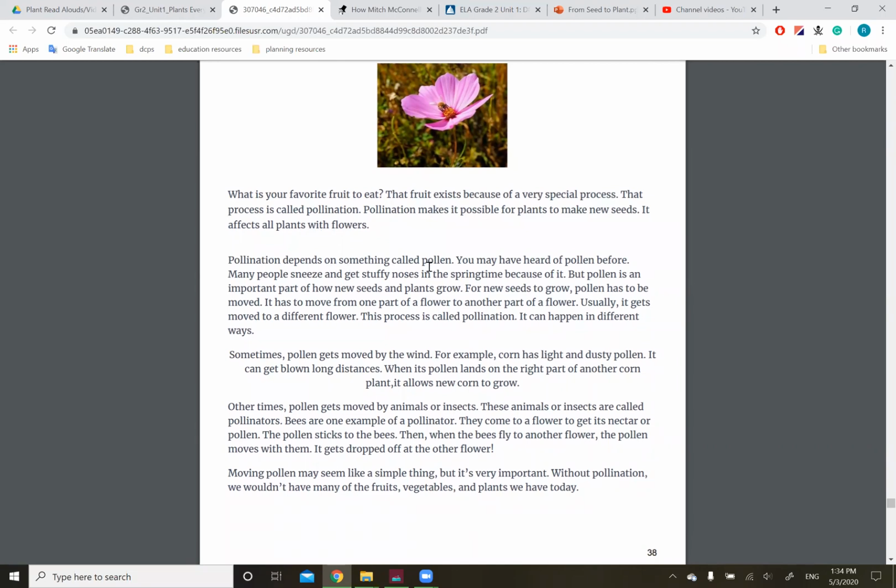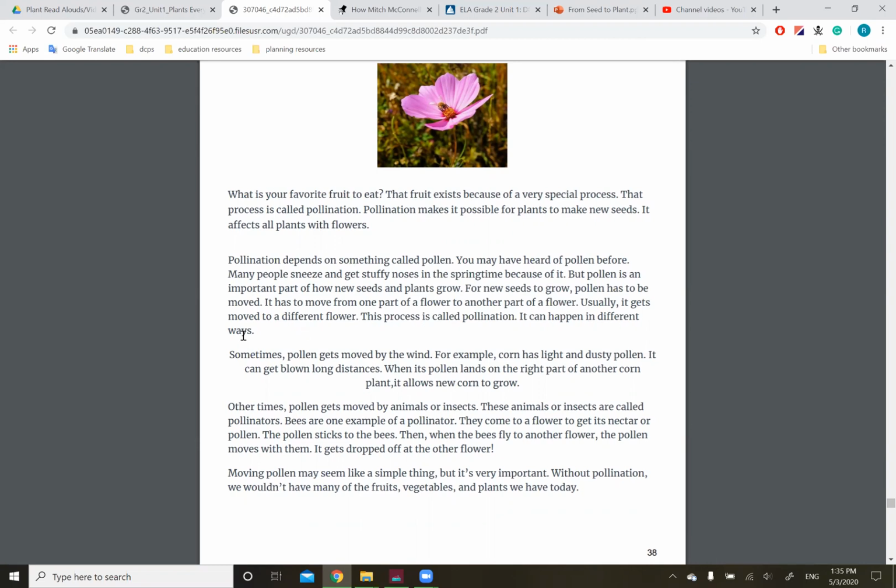Pollination depends on something called pollen. You may have heard of pollen before. Many people sneeze and get stuffy noses in the springtime because of it. But pollen is an important part of how new seeds and plants grow. For new seeds to grow, pollen has to be moved. It has to move from one part of a flower to another part of a flower. Usually, it gets moved to a different flower. This process is called pollination.